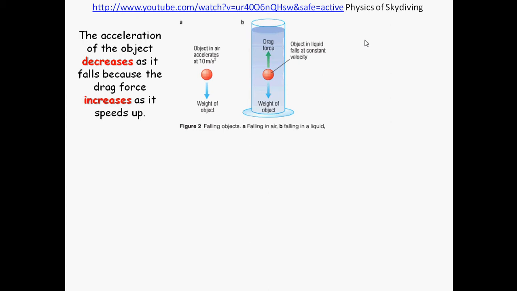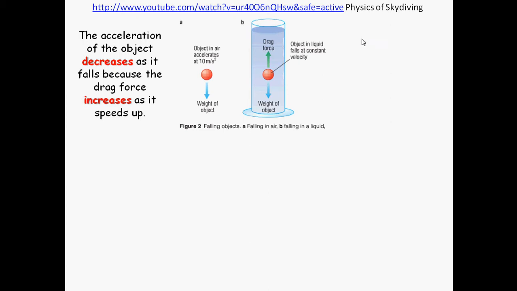So the object is going to have a resultant force that is different to 0, and is going to move in the direction of that force. And because the object was in fact moving already, then it accelerates in the direction of the force, okay?